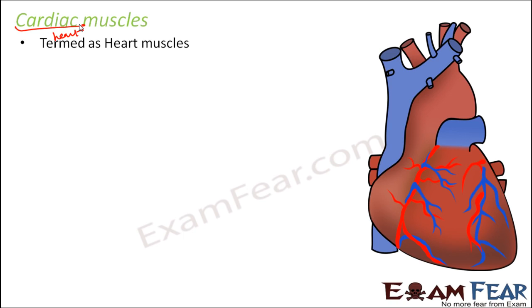So heart has a uniqueness in itself, that is, it is able to beat continuously without being controlled by the nervous system, and that happens due to the presence of these muscles on the walls of the heart. So unique muscles found only in the walls of the heart. So these type of muscles are present only in heart and nowhere else in the body. So that means you can say abundance wise these are quite less abundant because it is present only in heart.